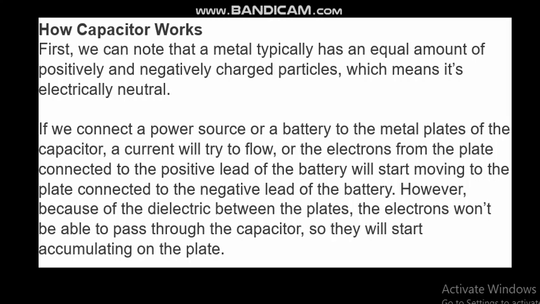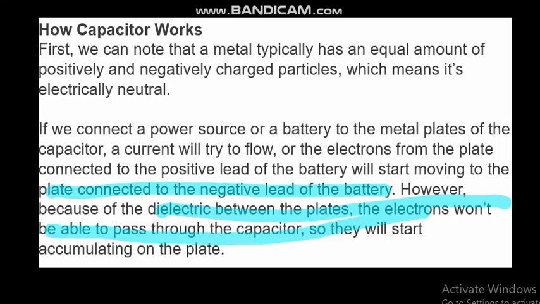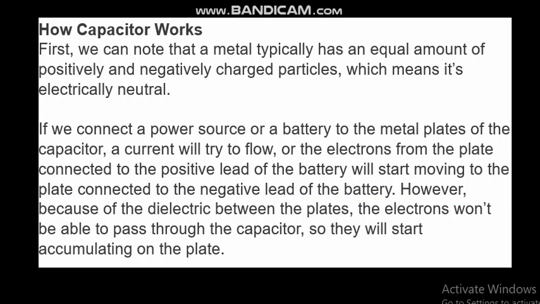So, electrons from the plate connected to the positive lead of the battery will start moving to the plate connected to the negative lead of the battery. However, because of the dielectric between the plates, the electrons would not be able to pass through the capacitor. So, they will start accumulating on the plates. It's a very easy working.